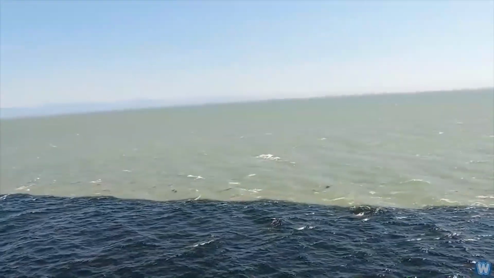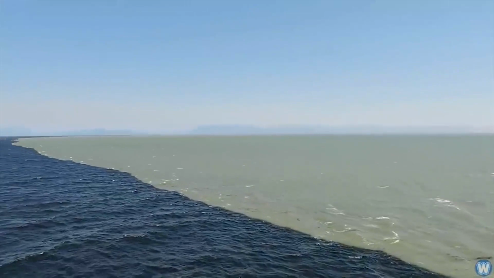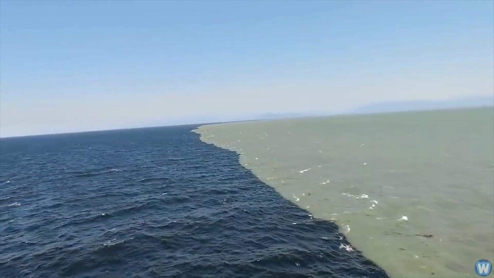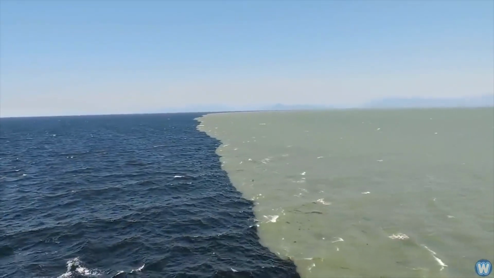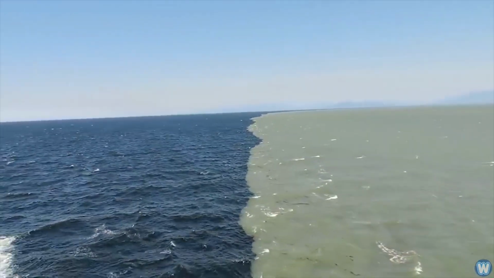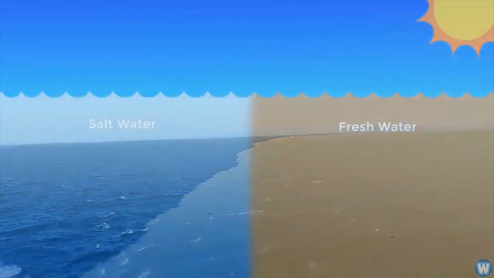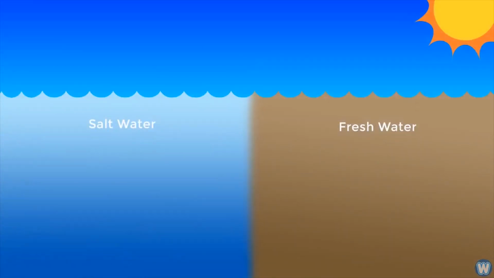The brown murkiness of the river water is suspended sediments, which are silts and clays carried by the fresh water. However, salt ions in the seawater bind to suspended particles and cause them to stick together, causing them to become heavier and sink to the bottom of the ocean, making the water become clear.